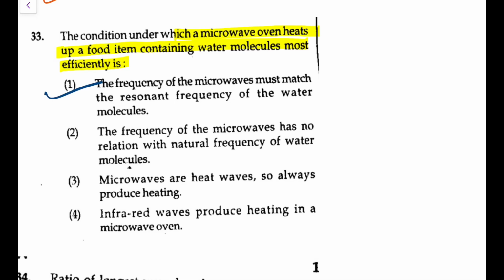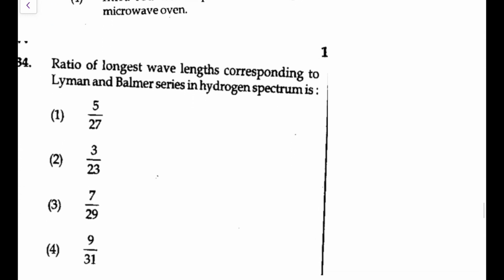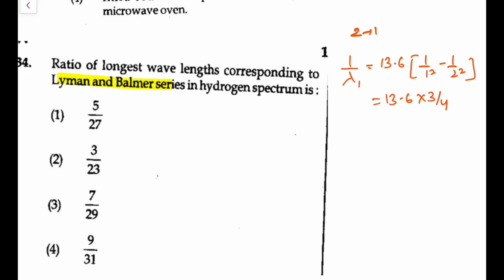So for more details, please refer to the blue paragraph of that EM waves chapter. Next, the ratio of the longest wavelengths corresponding to the Lyman and Balmer regions. Longest means, for Lyman, 1 upon lambda 1 would be the transition from 2 to 1. So that would be 13.6 times (1 upon 1 square minus 1 upon 2 square), that is 13.6 into 3 by 4.